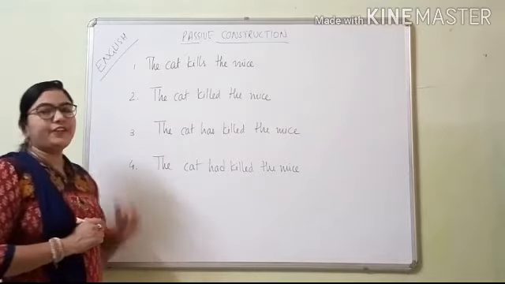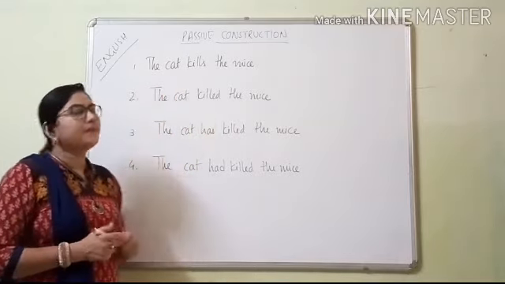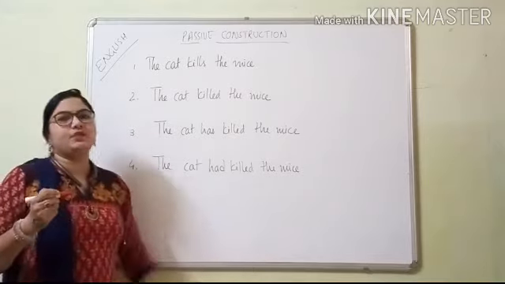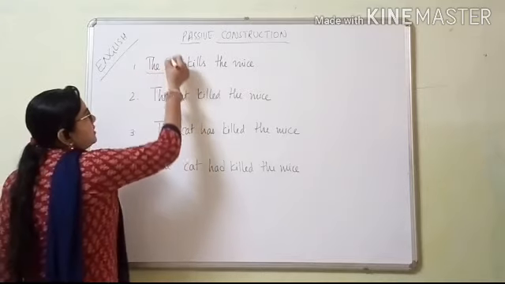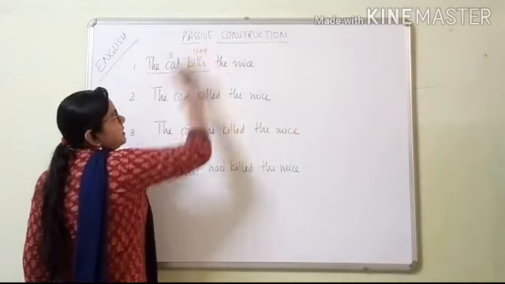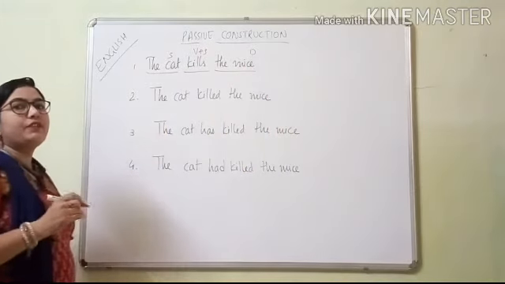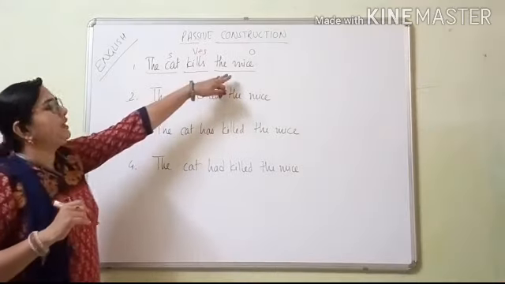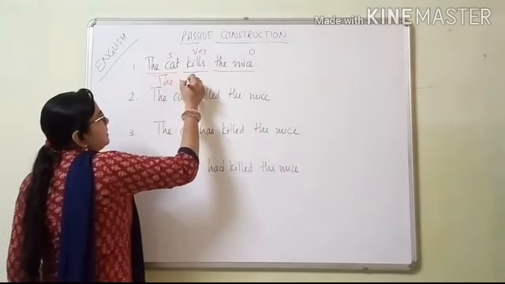See now, I have taken the sentence, the cat kills the mice. Okay. Now how will we convert it into passive? So first you have to see what is the subject in it. So the cat is the subject. Here kills is the verb, and the mice is the object. So first we will keep the object, the mice.